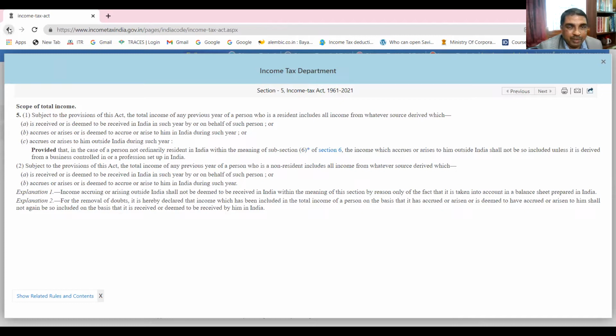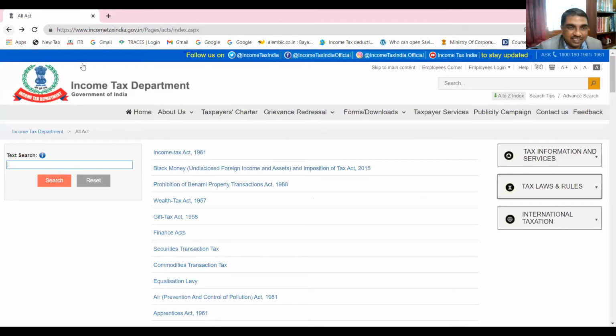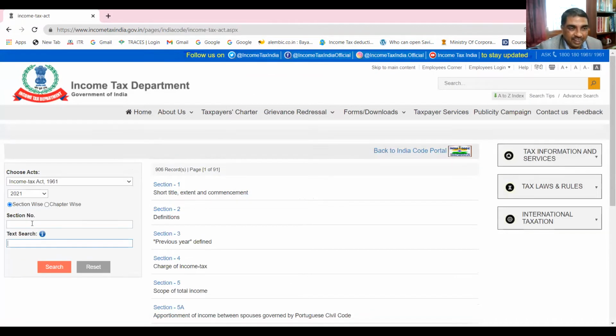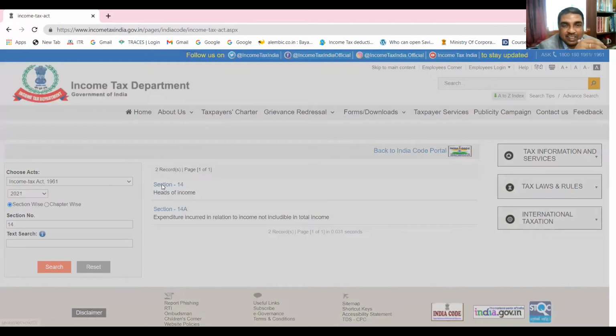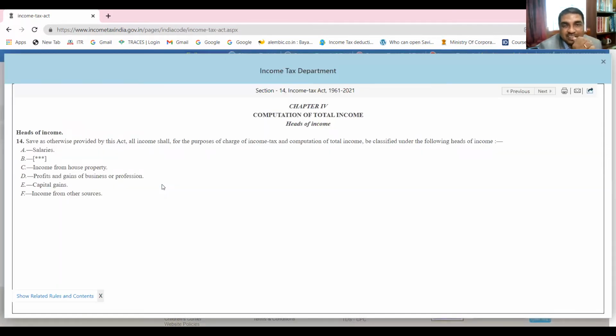Now we'll go back and we'll learn the other section. What is the one more section I told you? Section 14. So I can go to the Income Tax Act and let me search here section 14 directly. Now you can find out the heads of income there. You see, section 14 talks about heads of income, right? Now you see, click here. These are the heads of income. Can you read them?